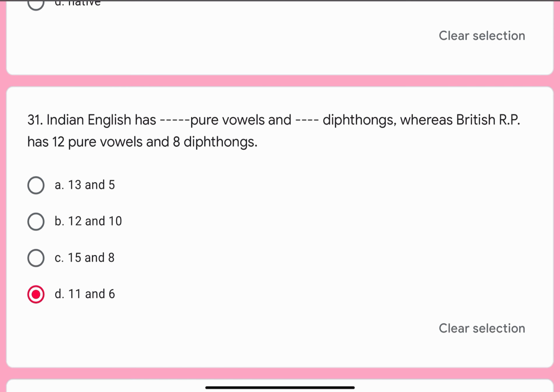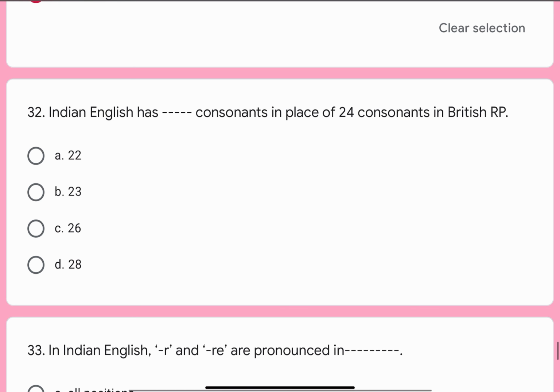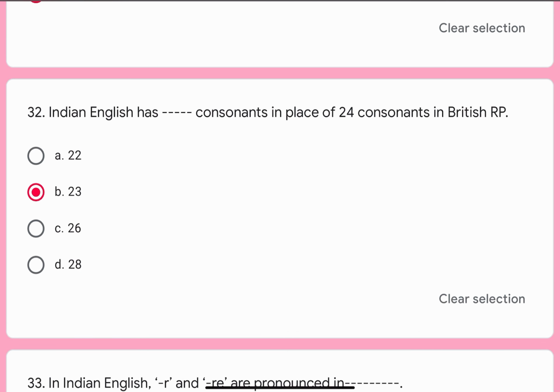Correct option is D. 11 and 6. Question number 32. Indian English has dash dash consonants in place of 24 consonants in British RP. Options are A. 22, B. 23, C. 26, or D. 28. Correct option is B. 23.